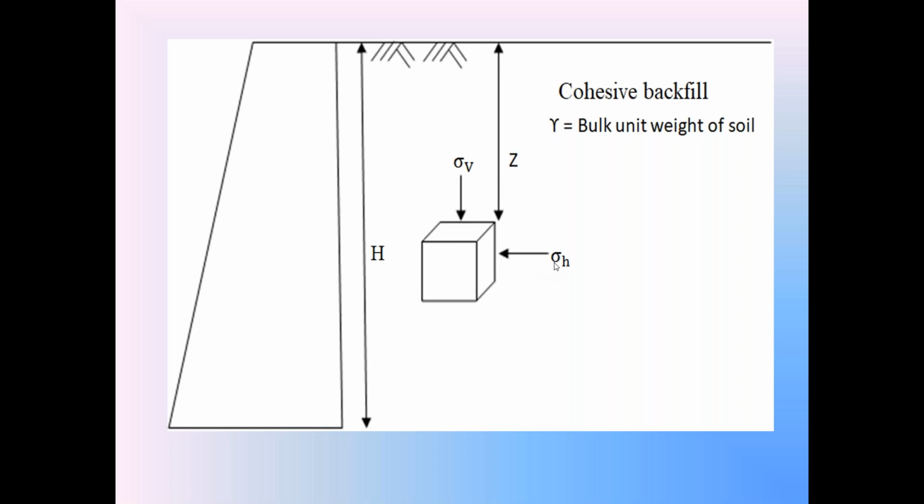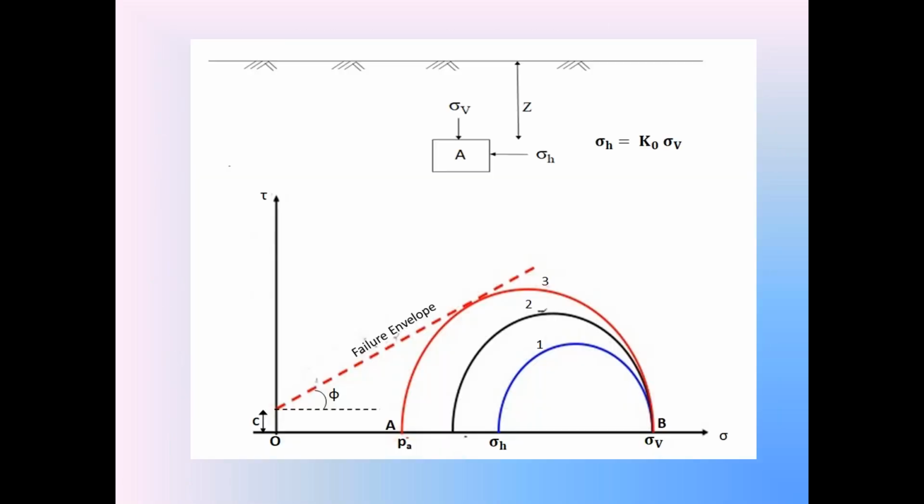So consider this soil element carefully. The soil element is in the rest condition. Since it is in rest condition, the at rest horizontal earth pressure is acting on the soil element. This is the condition of the soil element. First we consider the retaining wall is in the rest condition. So the Kosu backfill is also in the rest condition. In the rest condition, the Kosu backfill is in elastic equilibrium condition, no failure.